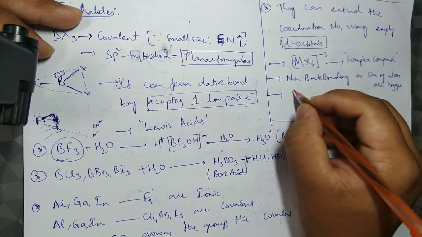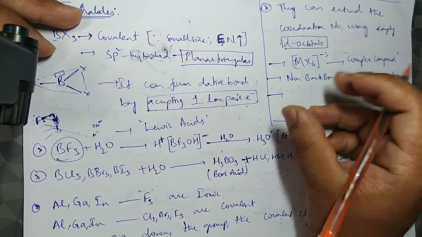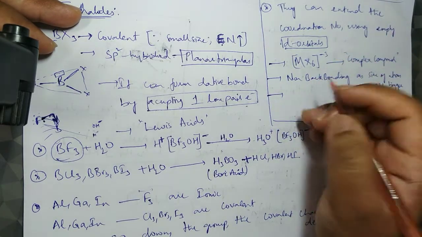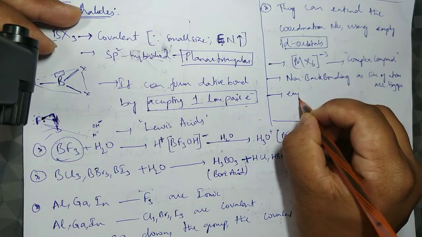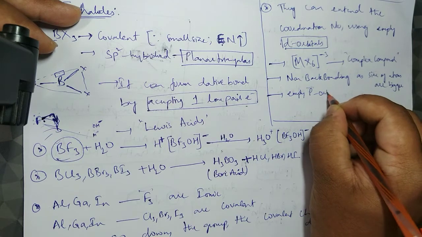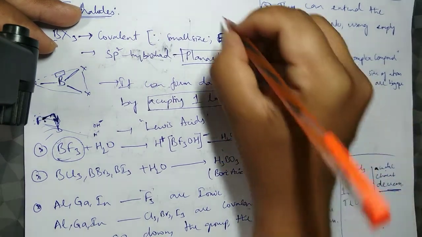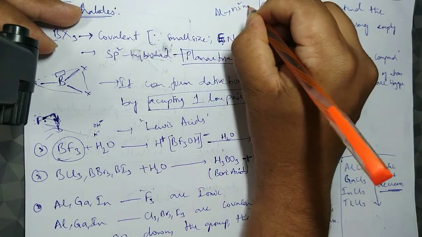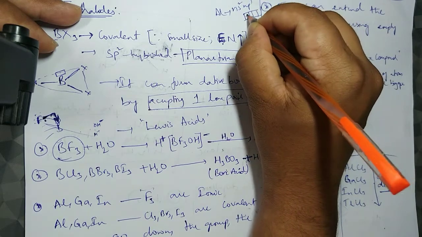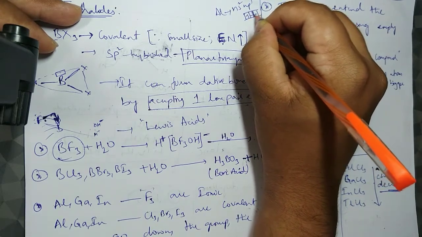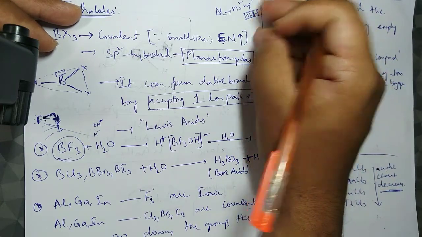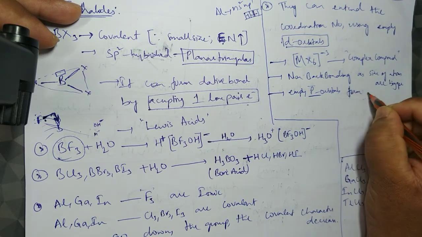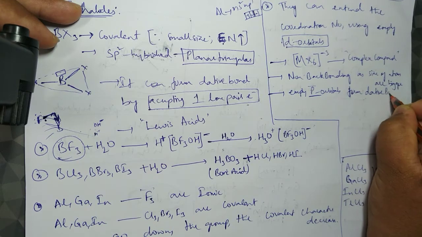Even though they don't have back bonding, they have the np orbitals, they can form dative bonds. That is always available. What are these np orbitals? For example, in aluminum's case, what is the configuration? It is ns2 np1. So in np, only one electron is filled, so the other two are empty, right? So these np orbitals can participate in the formation of dative bonds, coordinate covalent bonds.